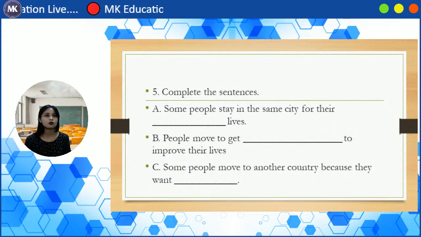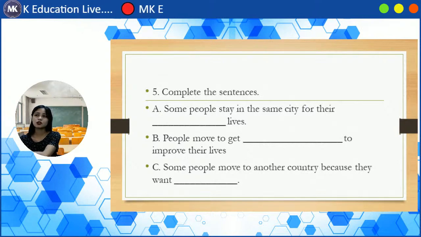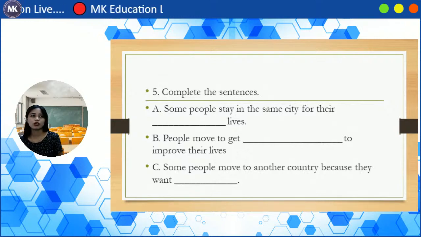So that is why some people move to another country because they want freedom. Yes, freedom. When we say freedom, you can do everything. No one will control you. No one can say no, because it's your freedom, it's your will to do that.